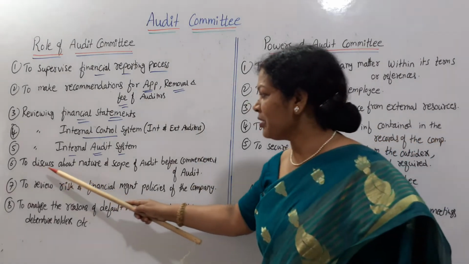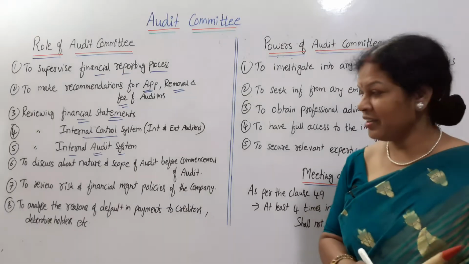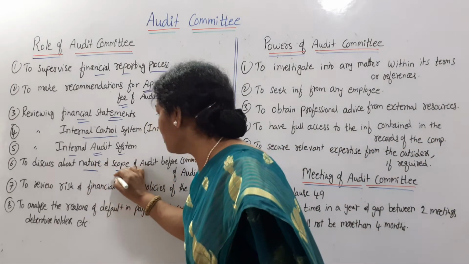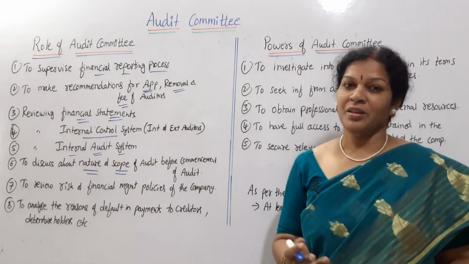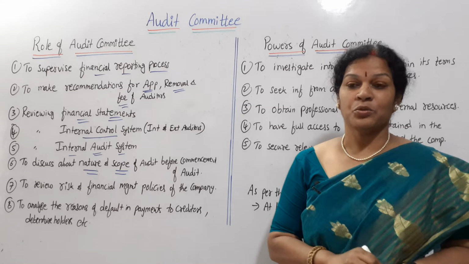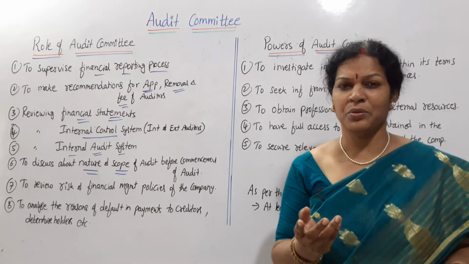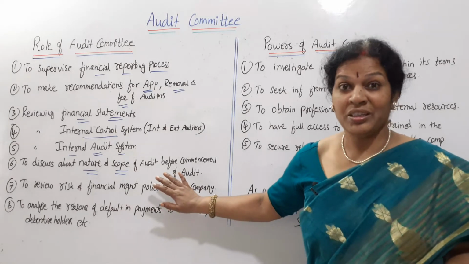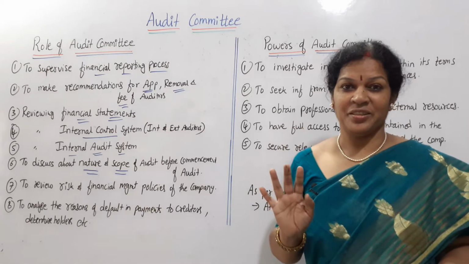Next thing, to discuss the nature and scope of audit before commencement of audit. Before starting the audit, what is the nature, what kind of audit are we going to do, and the scope of this audit: everything the audit committee has to discuss with the auditor.